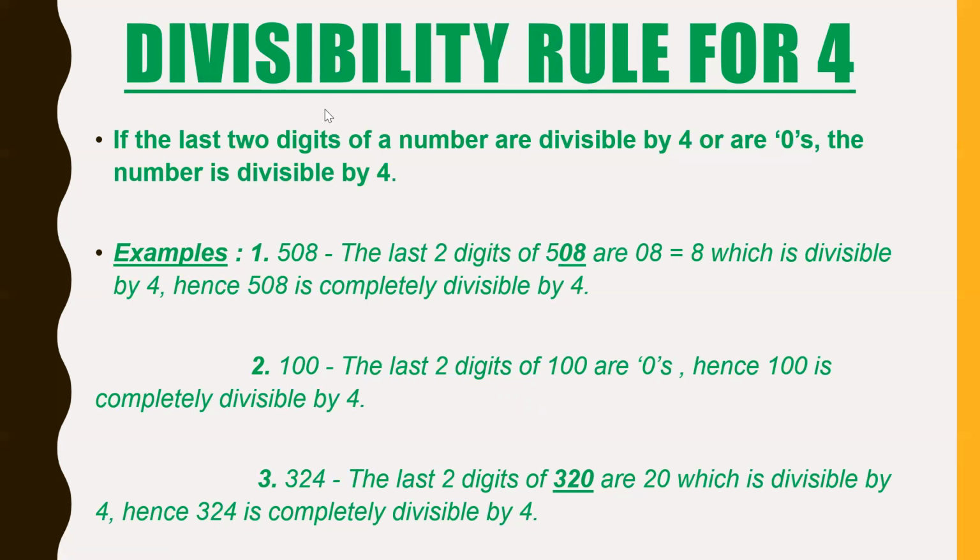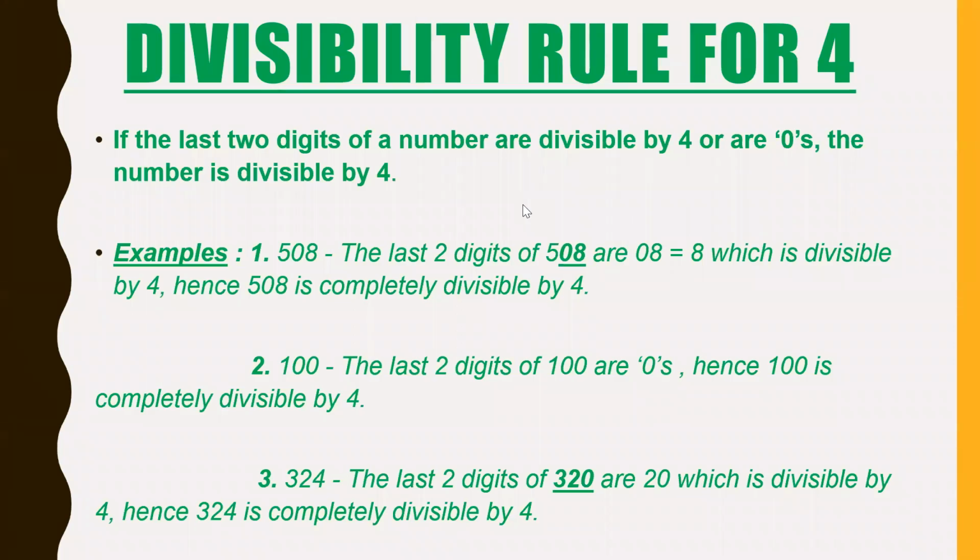For example, 508. The last 2 digits of 508 are 0 and 8, which make 8, which is divisible by 4. So 508 is divisible by 4. 100. The last 2 digits are 0. 100 is completely divisible by 4. 324. The last 2 digits are 2 and 4, which make 24, which is divisible by 4, and hence 324 is divisible by 4.